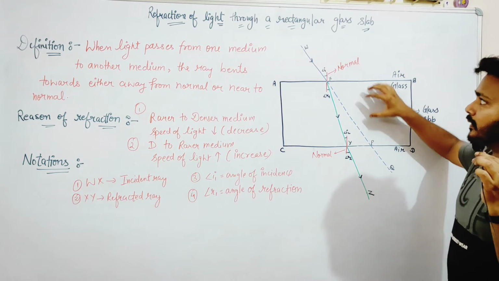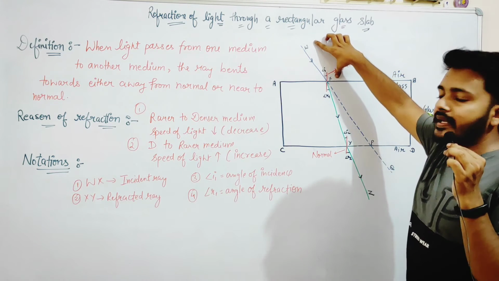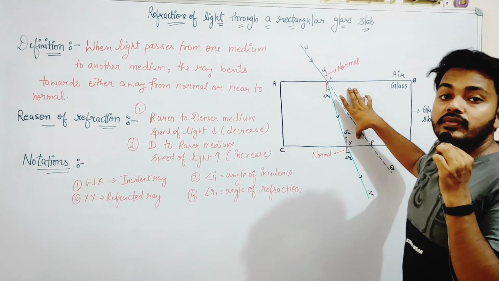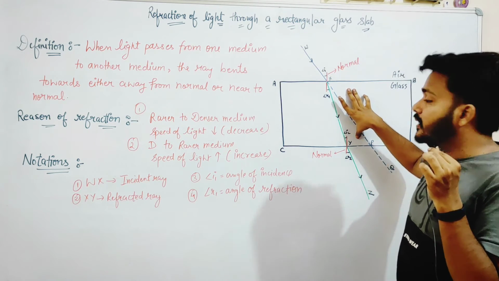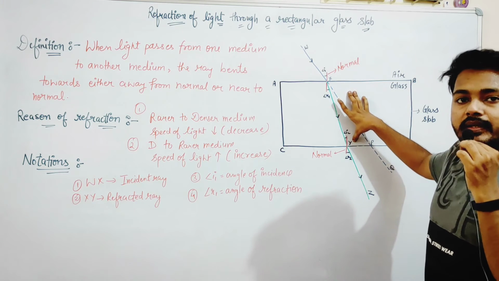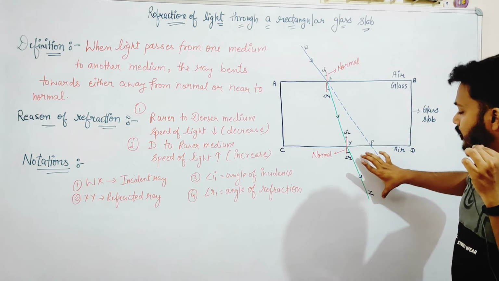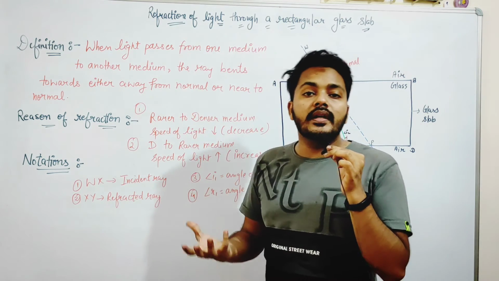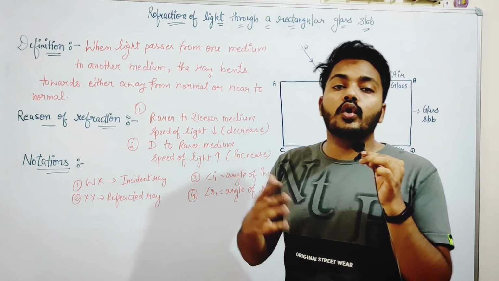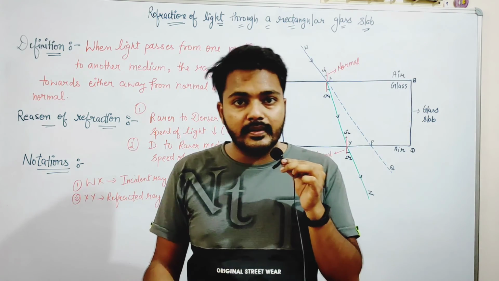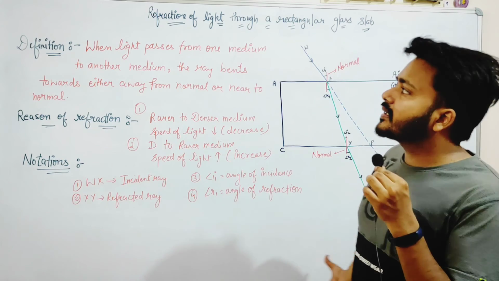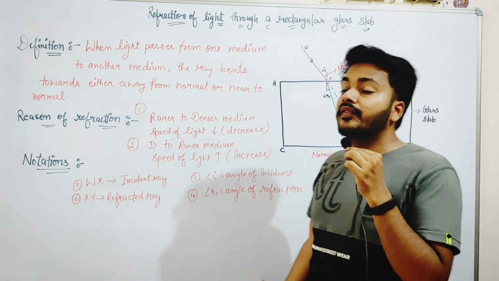For the first case, WX is the incident ray, XY is the refracted ray. But for the second case, XY is the second incident ray and YZ is the second refracted ray. And for learning the image formation by convex and concave lenses, the refraction topic is very important. So in the next video we will discuss the refractive index.